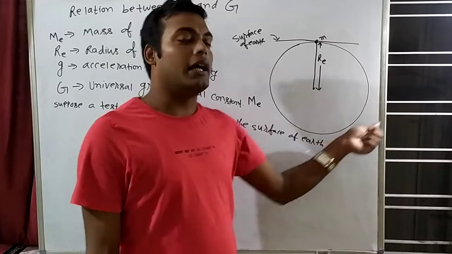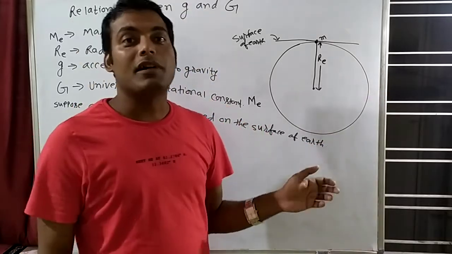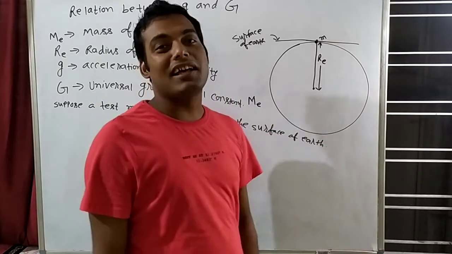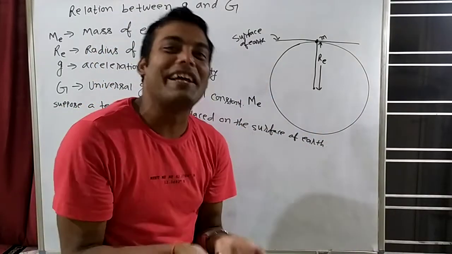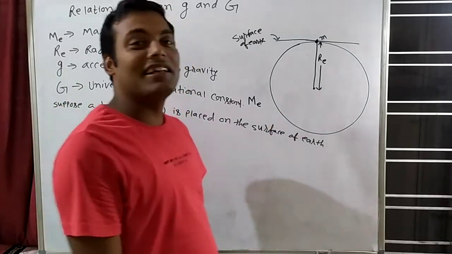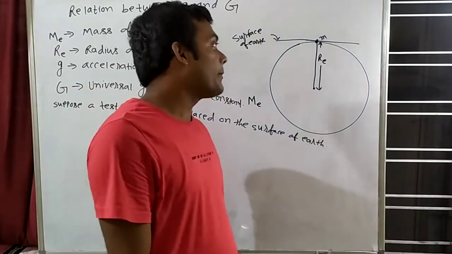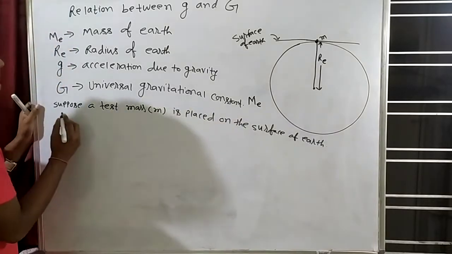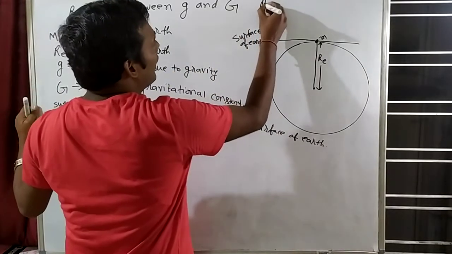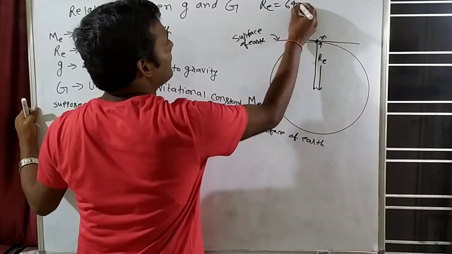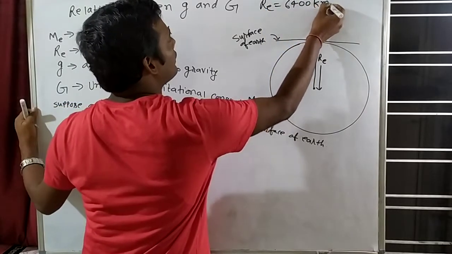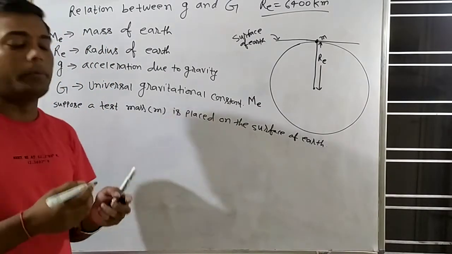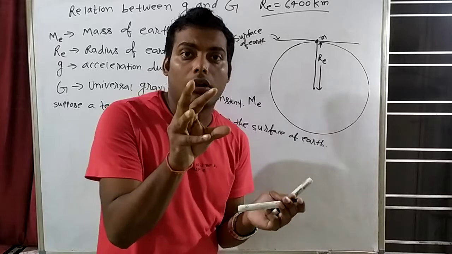Suppose that this is our earth. Which shape is our earth, circular or spherical? It is not circular, it is a spherical shape. And what is the radius of earth? I think you all know. The radius of earth is equal to 6,400 kilometers. This data I am giving to you. So this earth is not small.